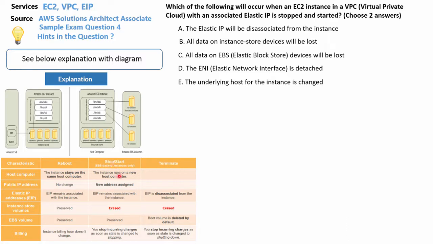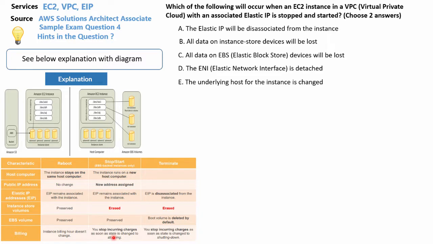The instance runs on a new host computer. A new address is assigned. The EIP remains associated with the instance. The instance store volume is erased. And the EBS volume is preserved. And you stop incurring charges for billing as soon as the state is changed to stopped. Let's forget about that bottom bit. There's nothing in this question about billing.